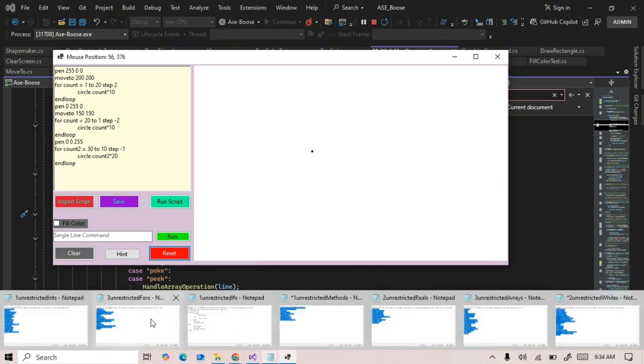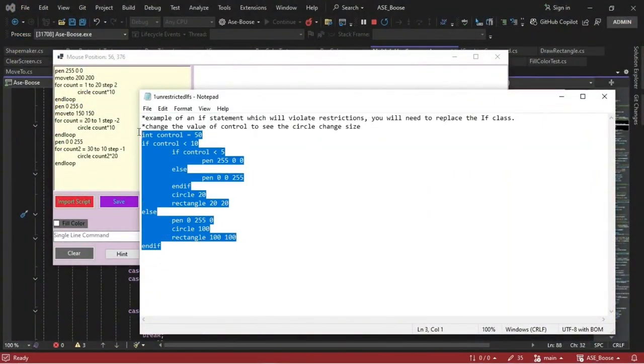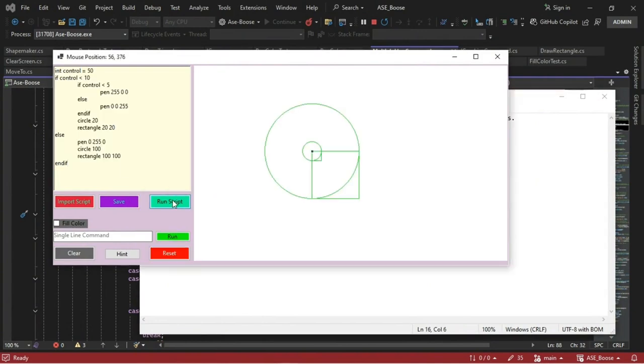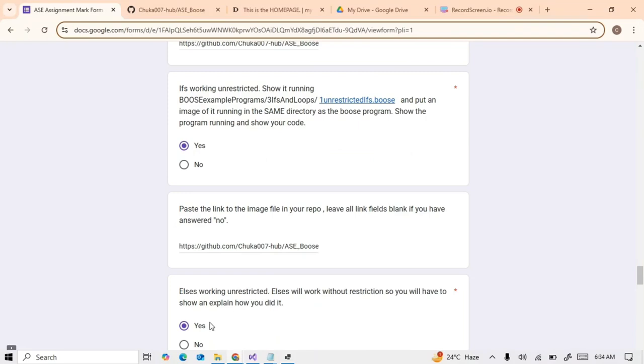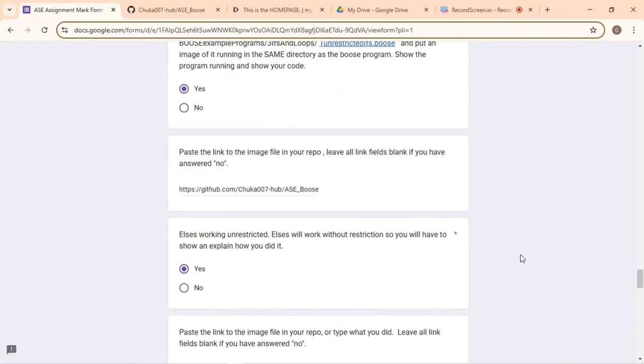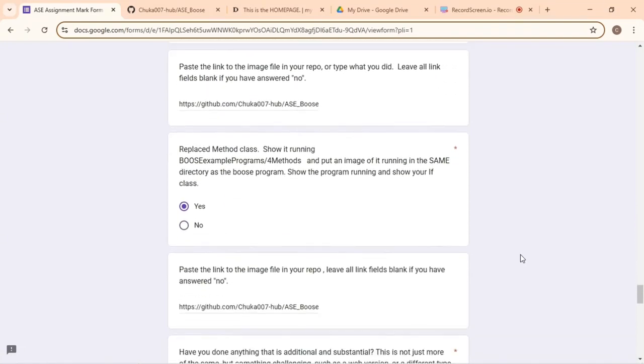And to run unrestricted ifs, I'll just copy this and run it. As you can see, it works. So unrestricted if and else also work. I've pasted the links to my image files in the repo.